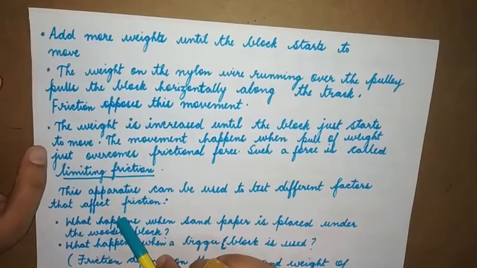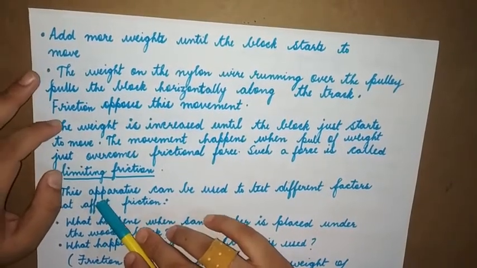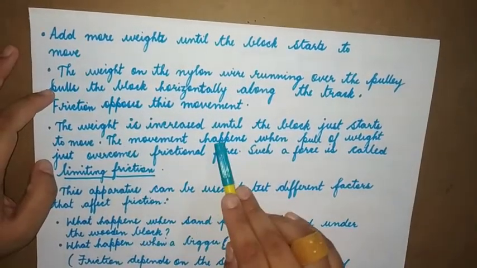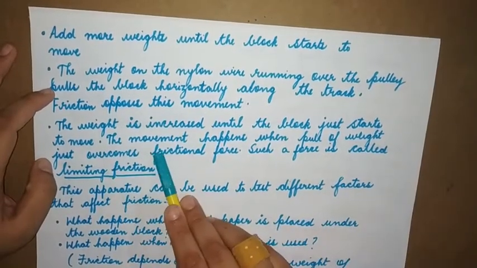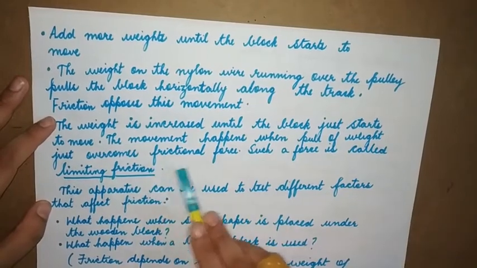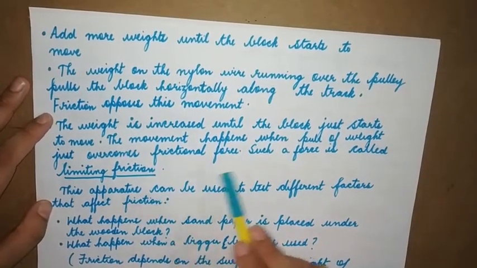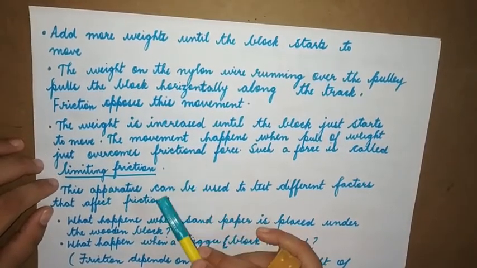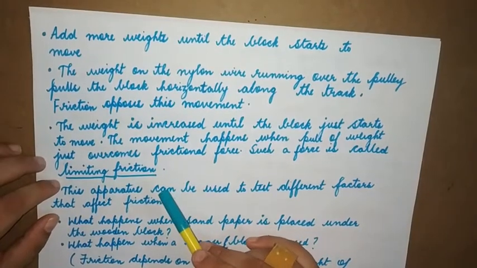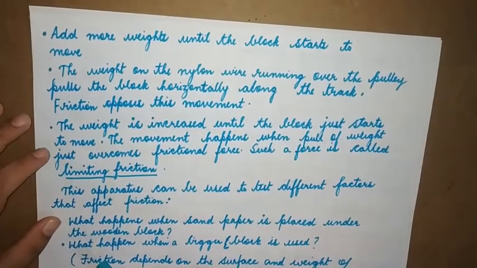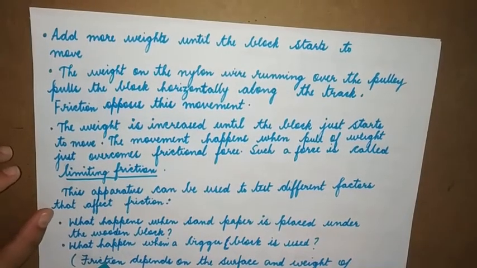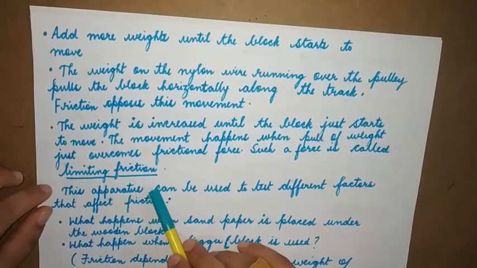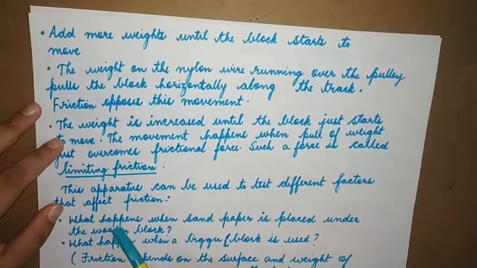The more the frictional force, the more weight needs to be added so that the wooden block can move, so that it can oppose the force of friction. The weight is increased until the wooden block just starts to move. The movement happens when the pull of weight just overcomes the frictional force. Such a force is called limiting force. Now what is limiting force? It is the movement that happens when the pull of weight just overcomes a frictional force. That particular point is known as limiting friction.